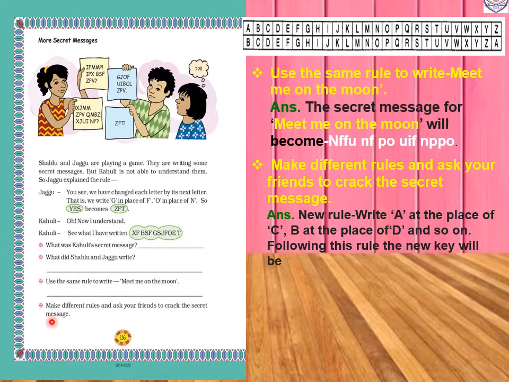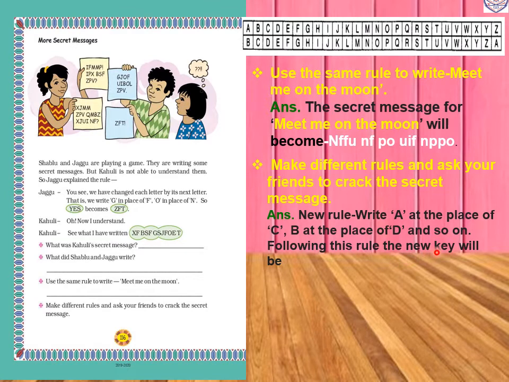Now next question, make different rules and ask your friends to crack the secret message. So now we have to make a new rule. New rule: write A at the place of C. So now again we will move one letter forward. So A at the place of C and B at the place of D. So first we had written A in the place of B. Now we will write A in the place of C and B at the place of D, and so on.